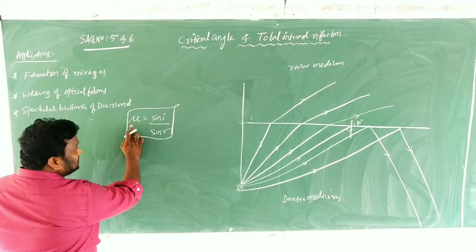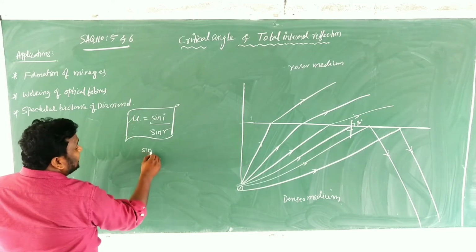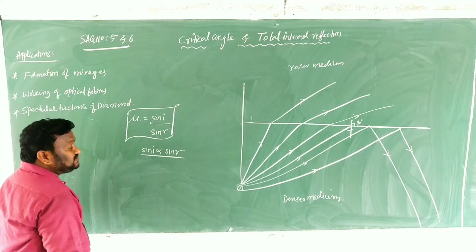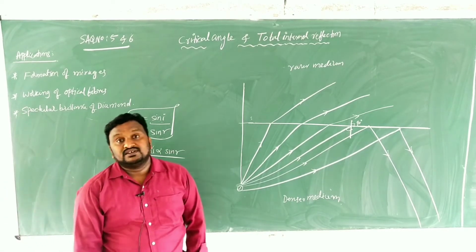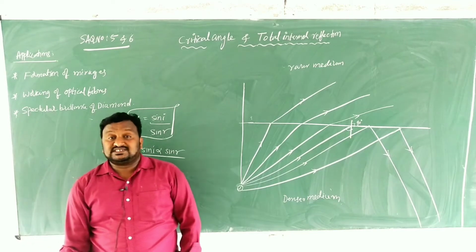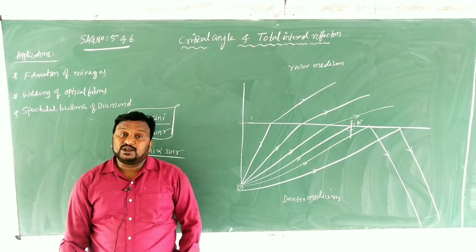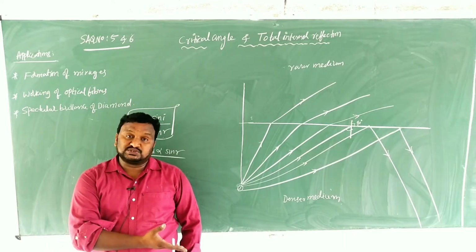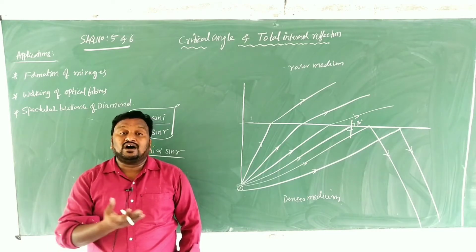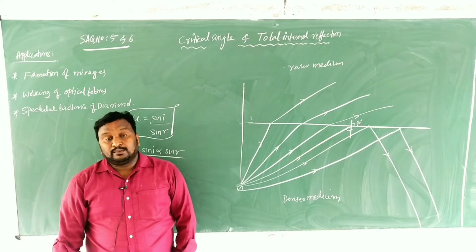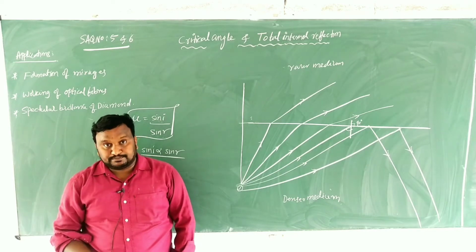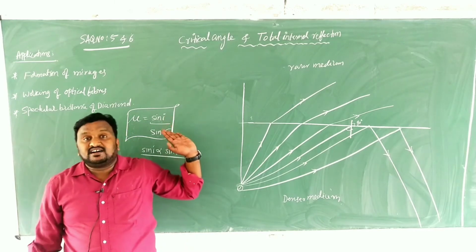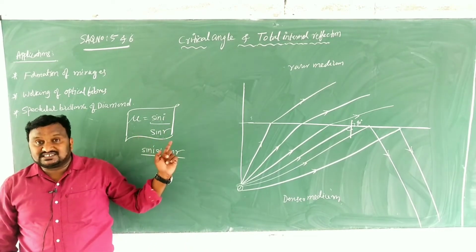When mu is constant, what do we write? Sin I is proportional to sin R. Sine of angle of incidence is directly proportional to the sine of angle of refraction. When I is small, R is also small. When I is more, R is also more. Based on that, we are going to explain. Clear? Mu is equal to sin I by sin R. Generally, it is called Snell's law.